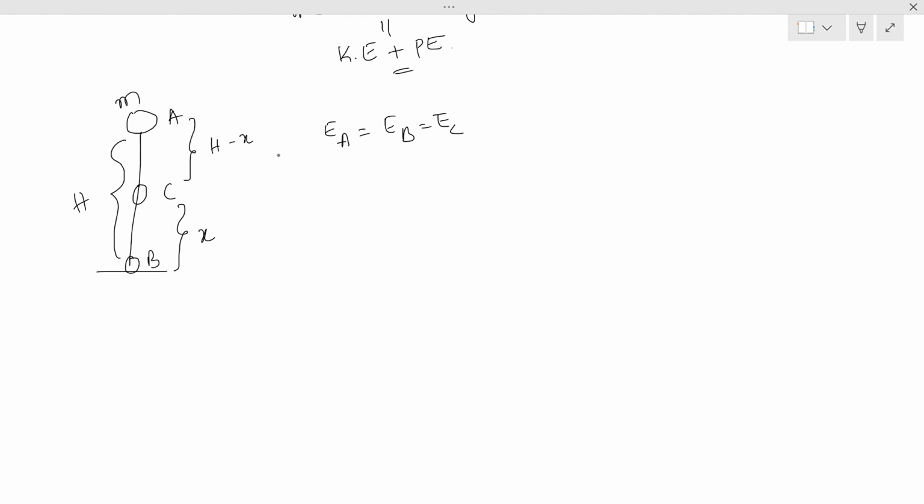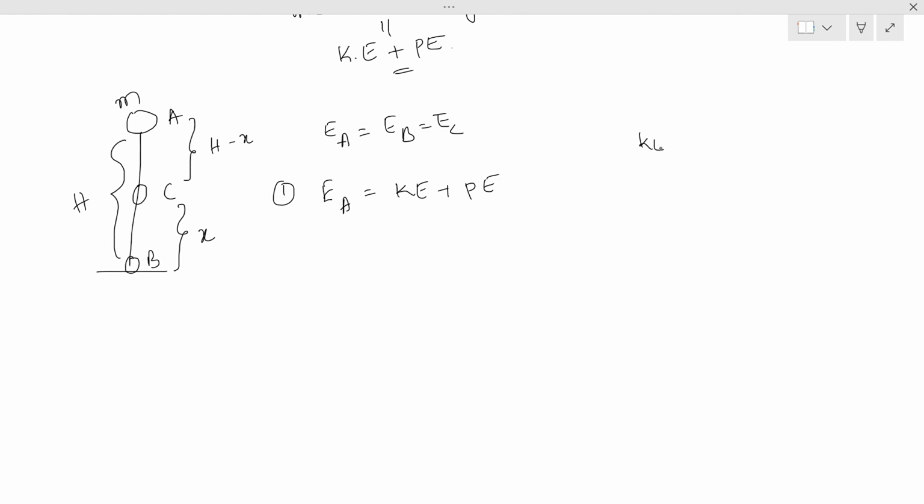If we prove that these three are equal, it means energy is conserved in case of a freely falling body. As we have seen, total energy is kinetic energy plus potential energy. First we'll take point A. Energy at A is equal to kinetic energy plus potential energy.